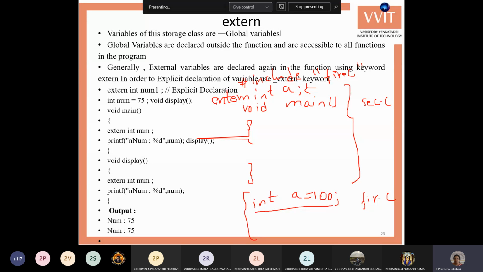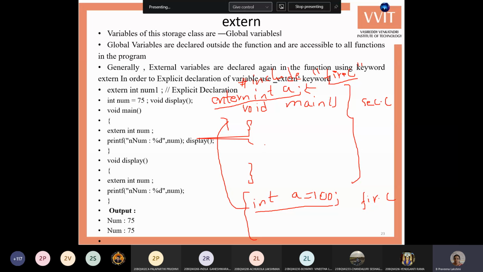Now you specify extern int a. Whenever your program is compiled, it postpones the creation of the variable to runtime. Whenever you specify the extern keyword, that variable creation is postponed to runtime. So whenever you run the program, the fir.c program will be included, so this variable is also created.